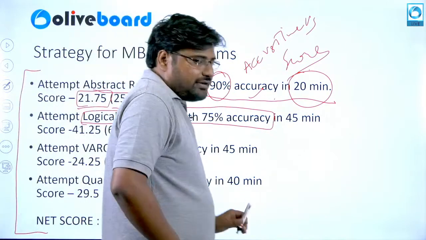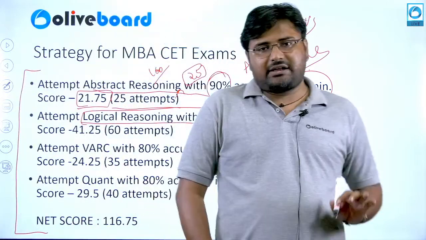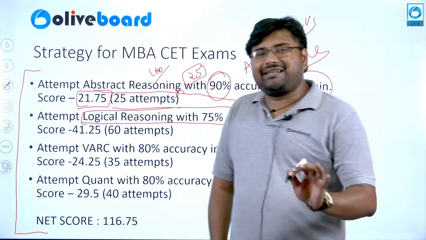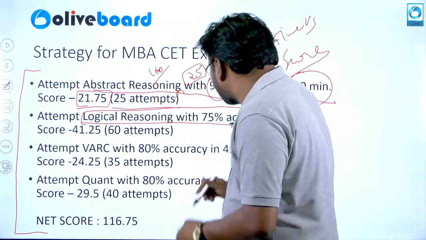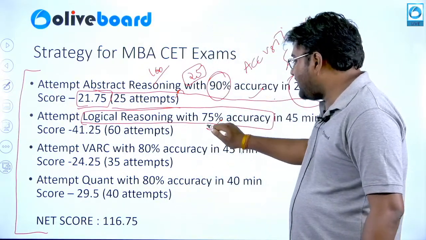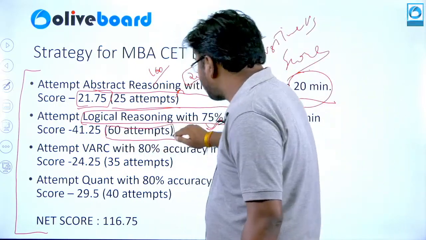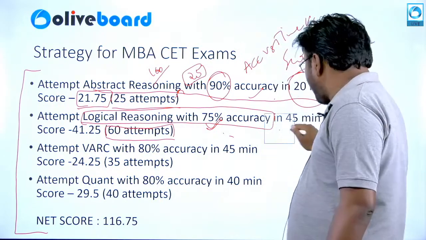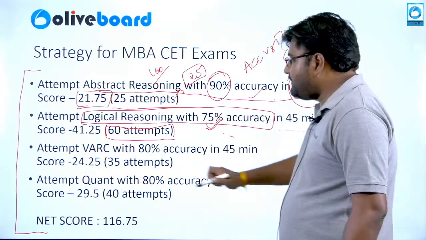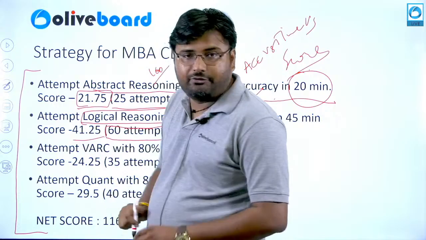Now, logical reasoning with 75% accuracy. Logical reasoning has the highest weightage in the examination with 75 questions. Attempting only 60 questions with 75% accuracy in 45 minutes will help you get a score of 41.25.